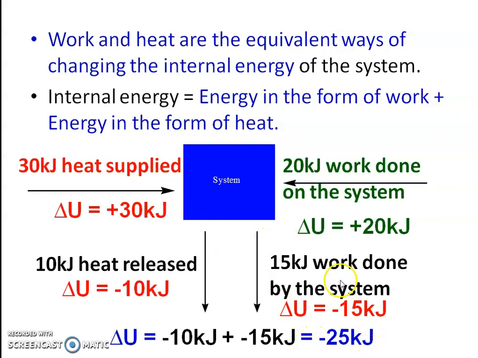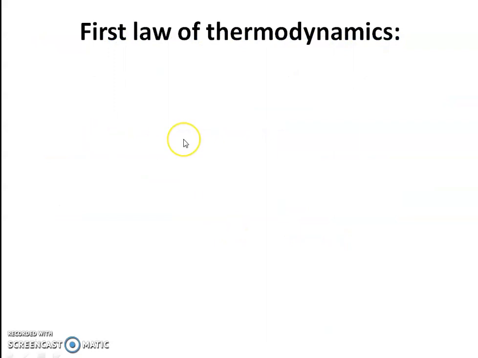So this is what internal energy is, and always keep in mind that internal energy is the total amount of energy associated with the system. Now the next important point we are going to discuss is the first law of thermodynamics. This first law of thermodynamics is based on the law of conservation of mass and energy.